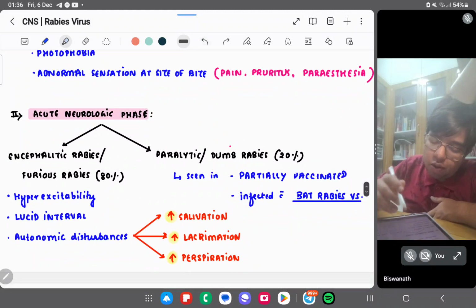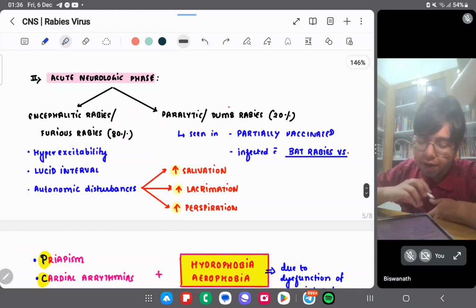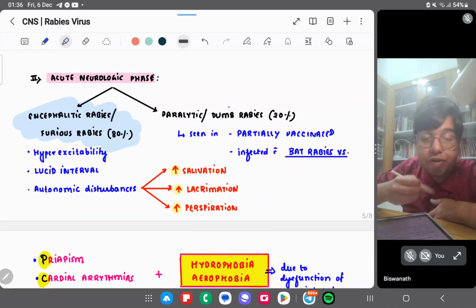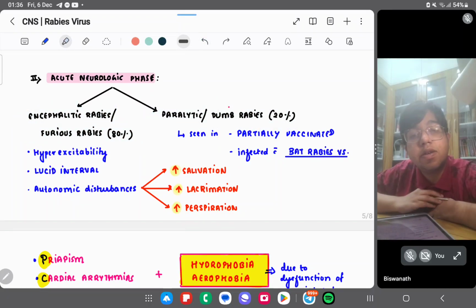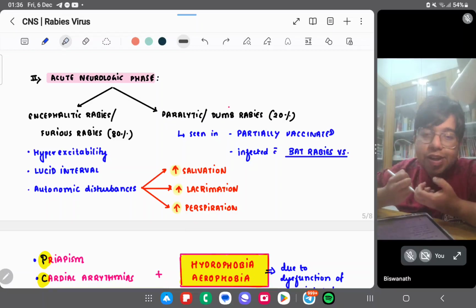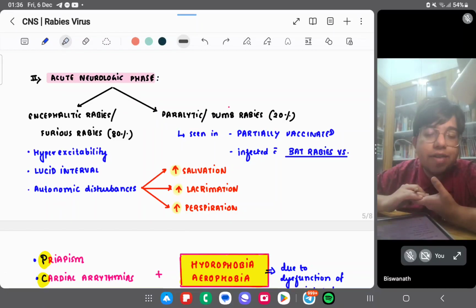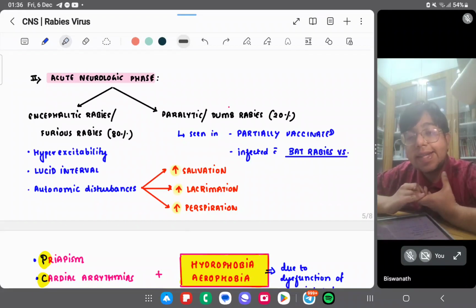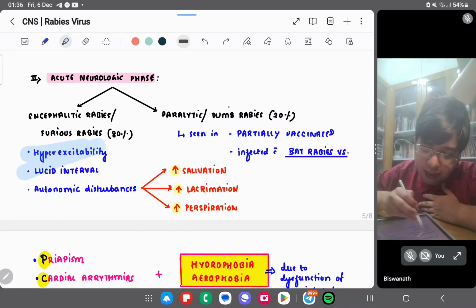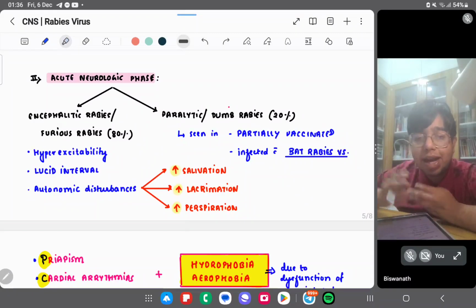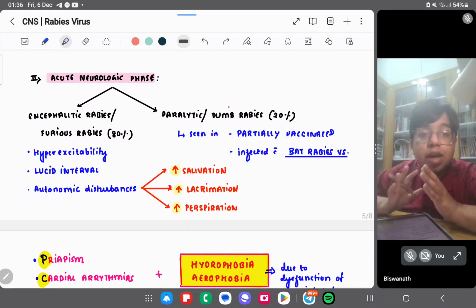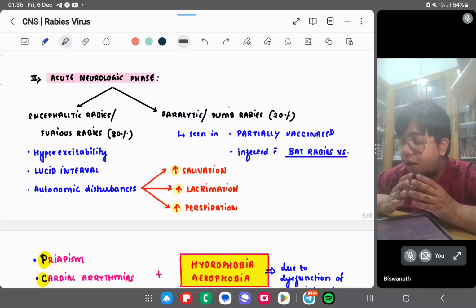Then we have the second one, the acute neurological phase, which can be the encephalitic phase or furious rabies in 80%, or the paralytic phase or dumb rabies. Interesting. Furious rabies means hyperexcitability and autonomic disturbances like salivation and lacrimation; all secretions will increase, because the person comes to the sympathetic state.